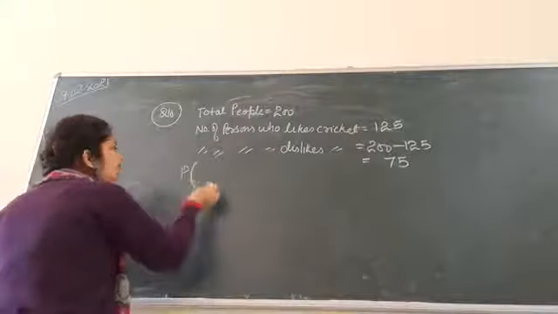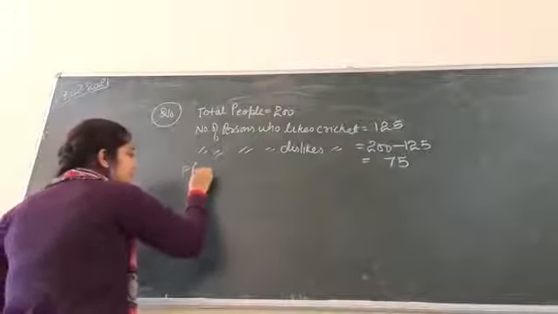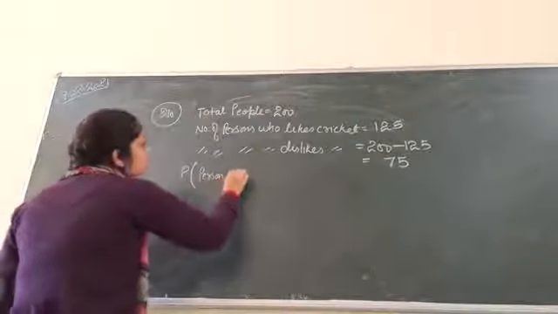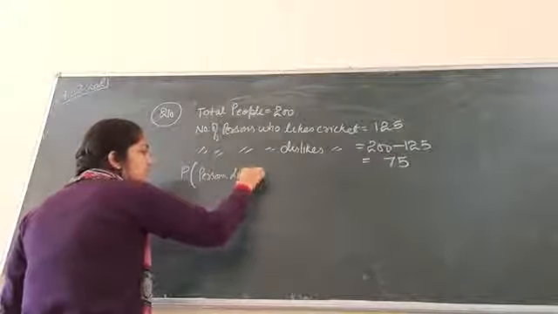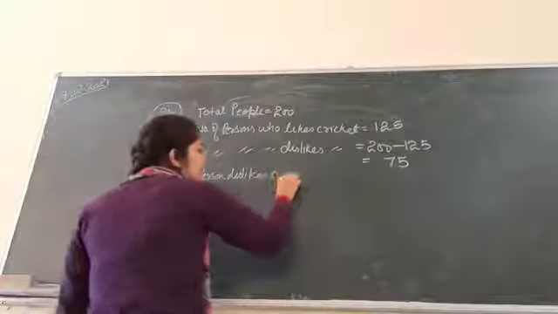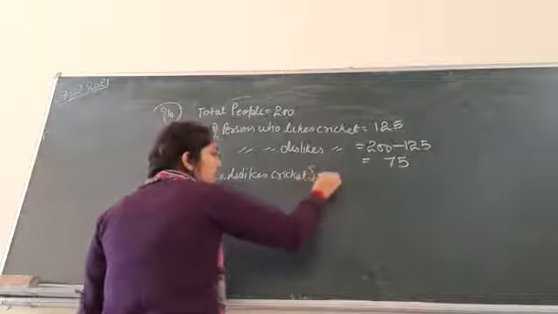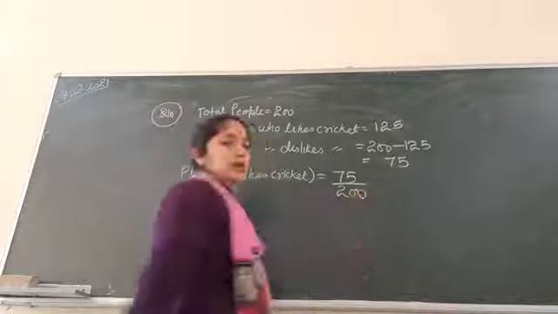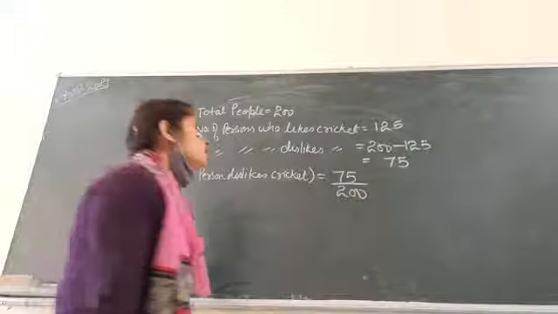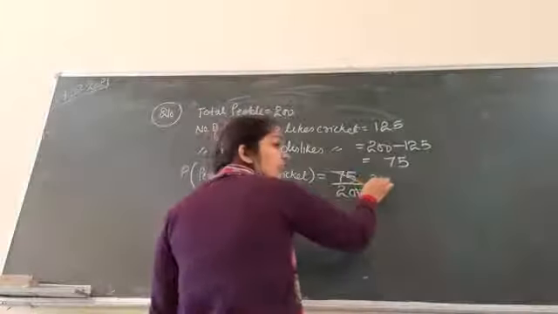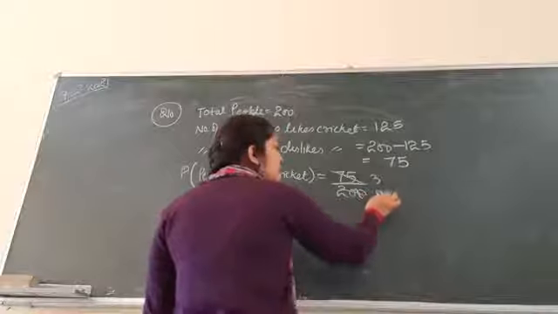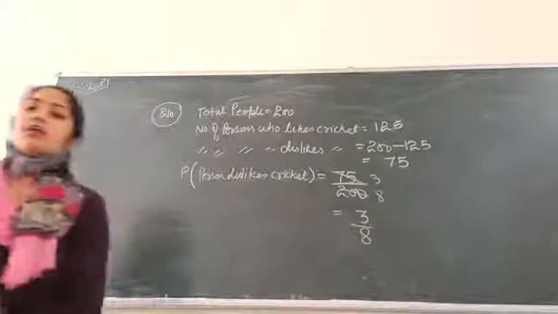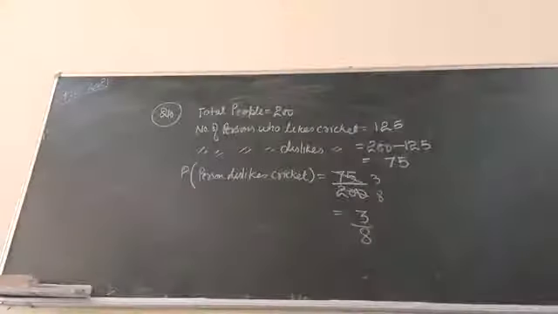Now probability of a person who dislikes cricket is equal to 75 over 200, right? So 25 3s are 75 and 25 8s are 200. So it is 3 over 8. Clear or not? Okay.